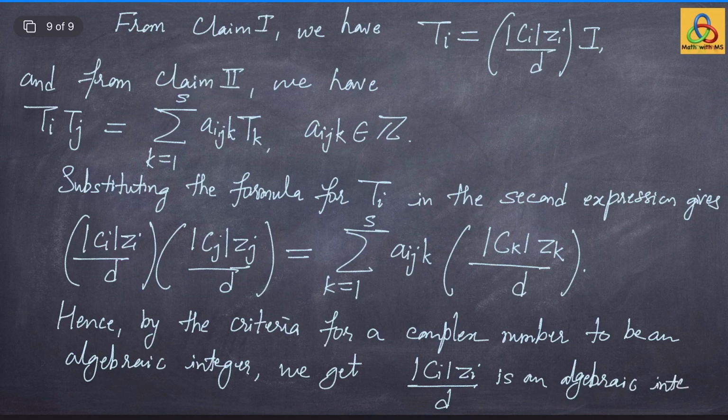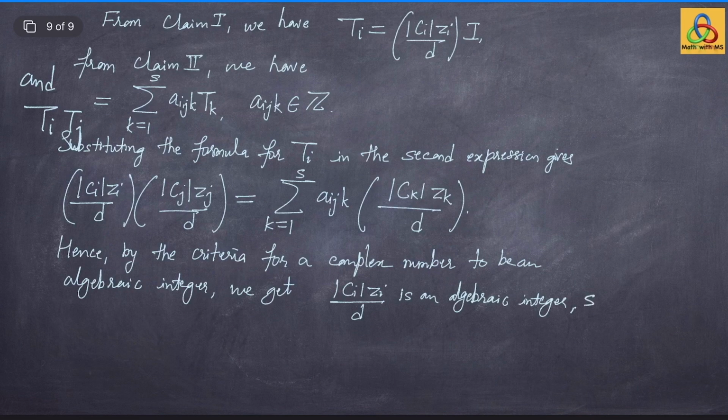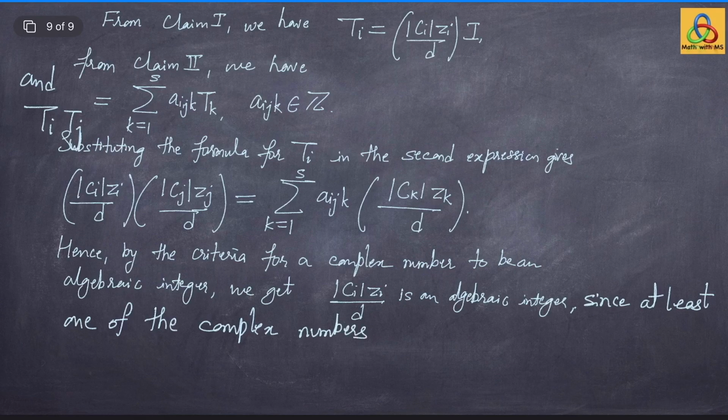Since at least one of the complex numbers cardinality of Ck times Zk divided by d is non-zero. Why? Because cardinality of Ck is always a positive integer, d, the degree of the representation, is a positive integer, and Zk is a character value on the conjugacy class Ck. Since phi is an irreducible representation, at least one of the Zk is non-zero.